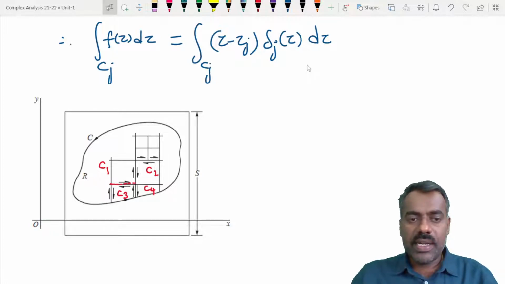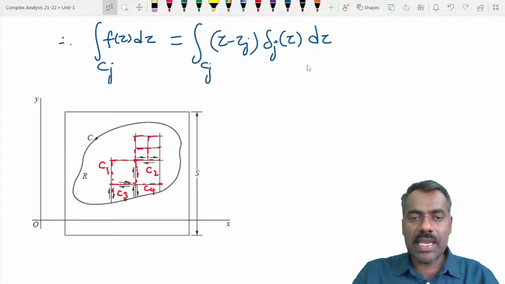So when you integrate the function f(z) over C1, over this red line I have underlined, that value is the same as minus the integration of f(z) over C3. So those two will get cancelled, and similarly this will get cancelled, and this will get cancelled. So inside part, all these red lines I am drawing, will get cancelled.